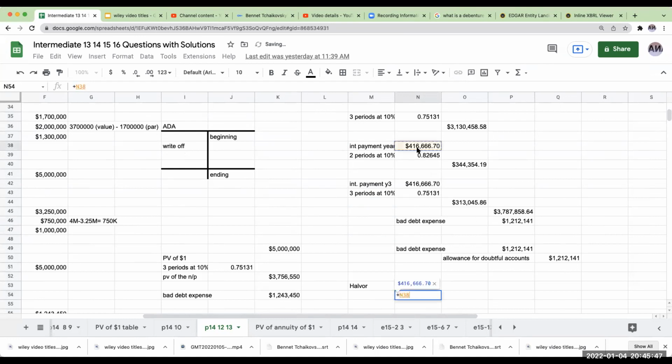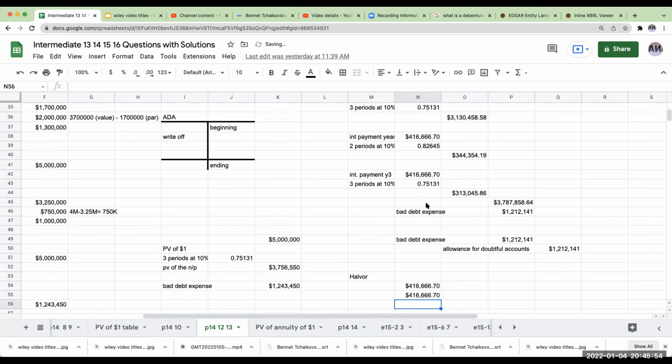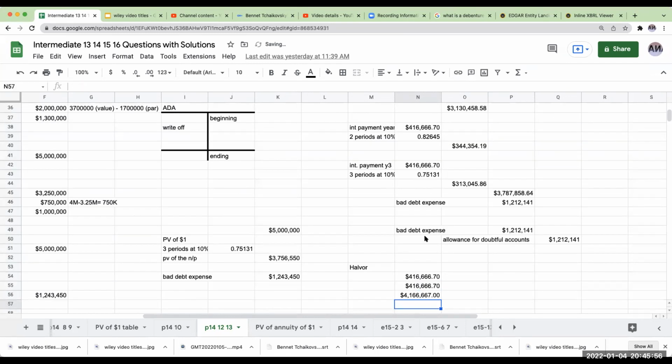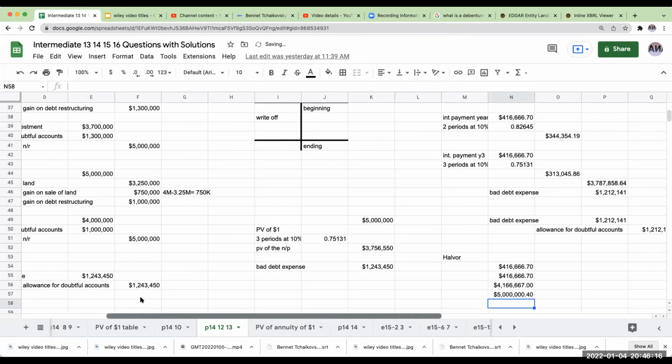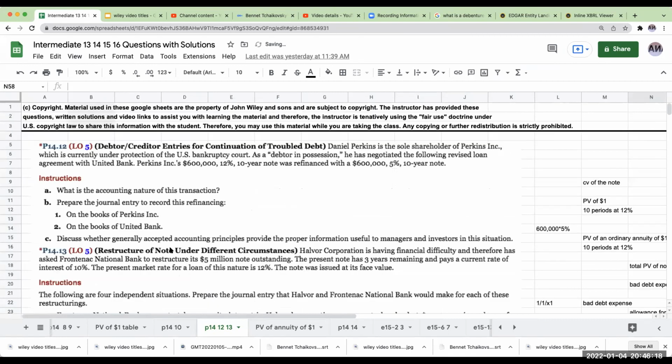So they're going to be paying $416,666.70 twice. And then they're also going to be paying a principal amount of $4,166,667. Since this is equal essentially to the same amount of the principal, no entry is needed because the aggregate cash flows equal the carrying amount of the note. Okay, so that is problem 14-13.